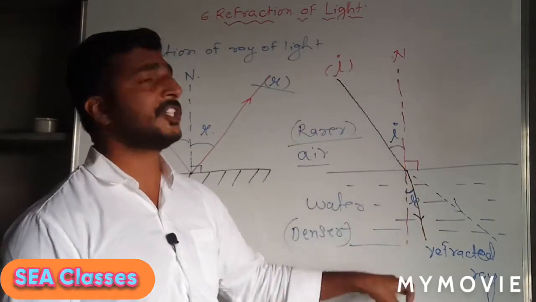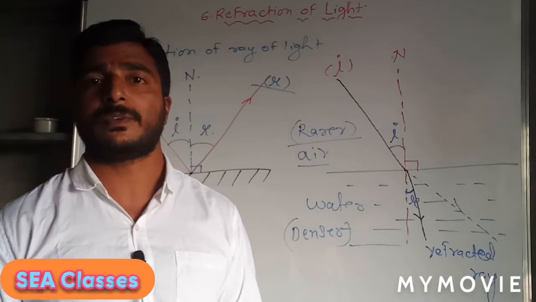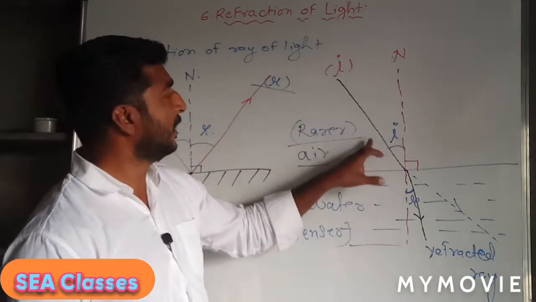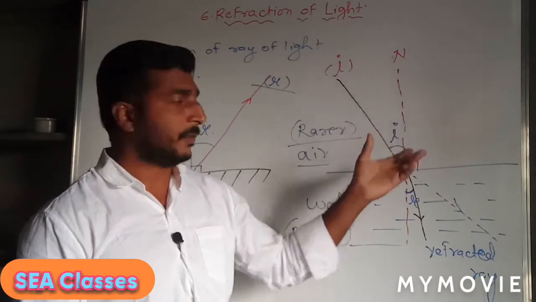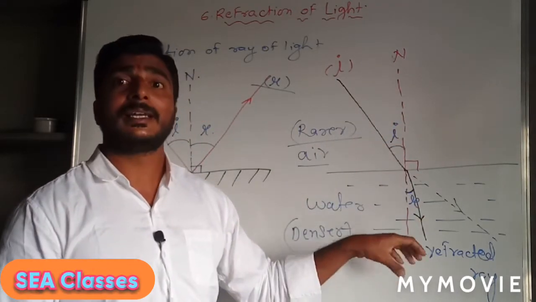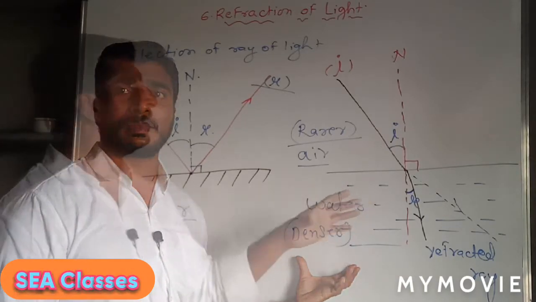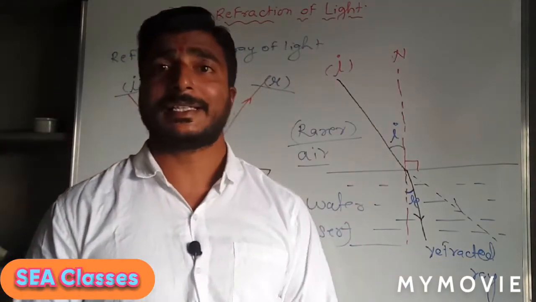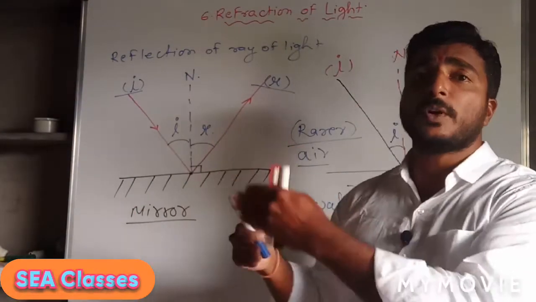The speed of the light gets changed, and that is why you will see there is a change in the direction of the ray of light. Because the velocity of light in air is 3 into 10 raised to 8, and the velocity of light in water changes because of the denser medium. So this is the primary thing that we have to understand about the refraction of light. Now we will study it more deeply.